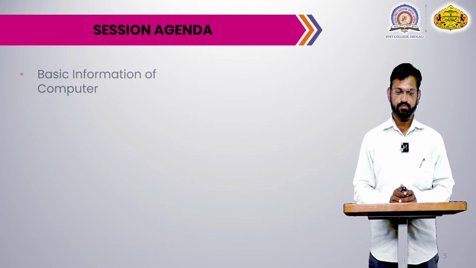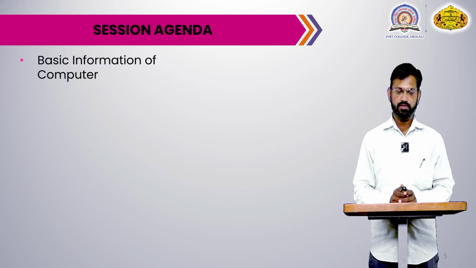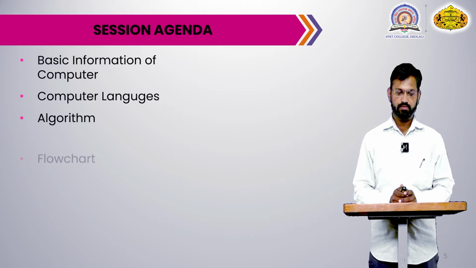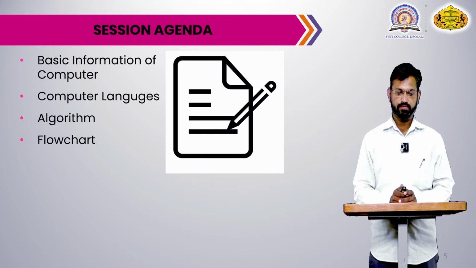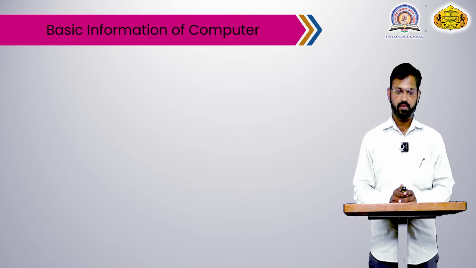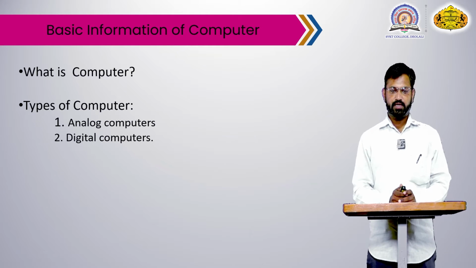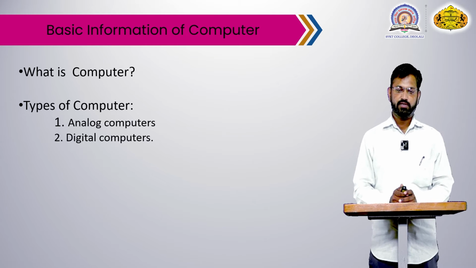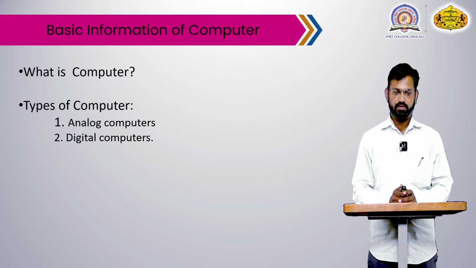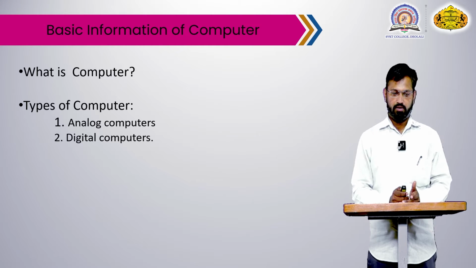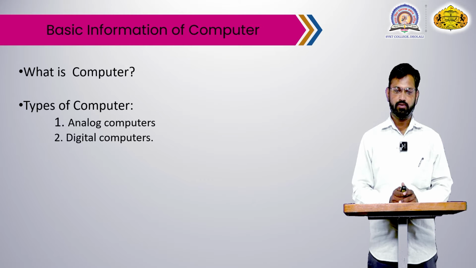Session agenda: basic information of computer languages, algorithm, flowchart. Basic information of computers. What is a computer? A computer is an electronic device for processing data. Computers are used in many places, like homes, astrophysics, and astronomy.